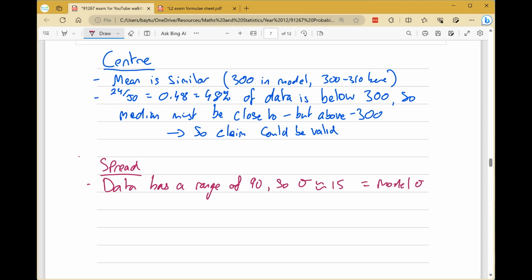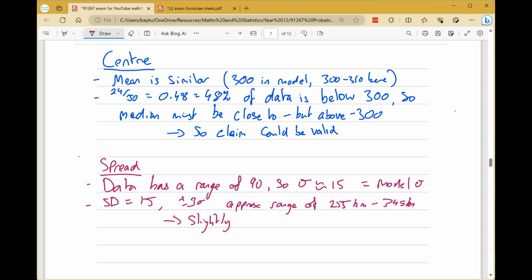Also, we could say, well, yep, the standard deviation is 15. So for a standard deviation of 15, if we're going plus or minus 3 standard deviations either side of the mean, that gives an approximate range of 255 kilometers to 345 kilometers, similar to the experimental range, but it's slightly less than the experimental range.